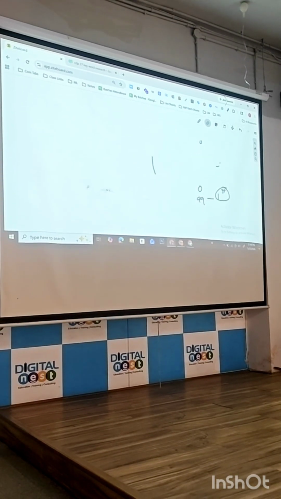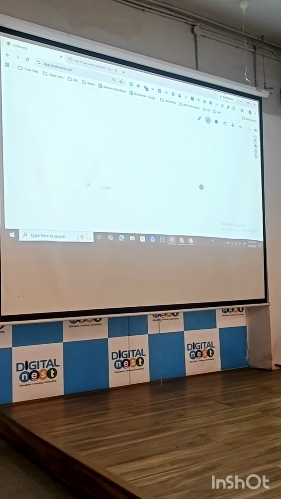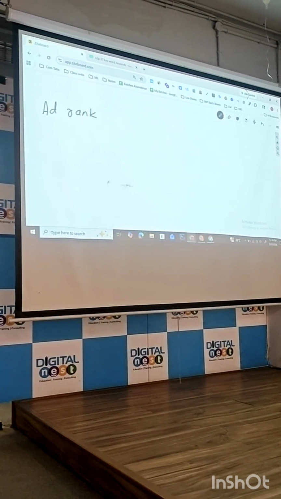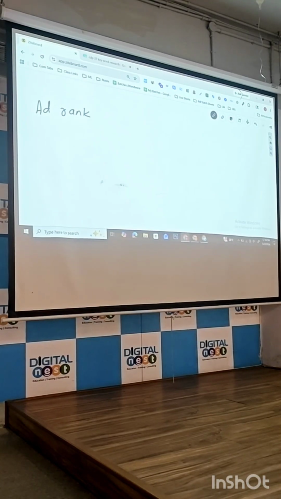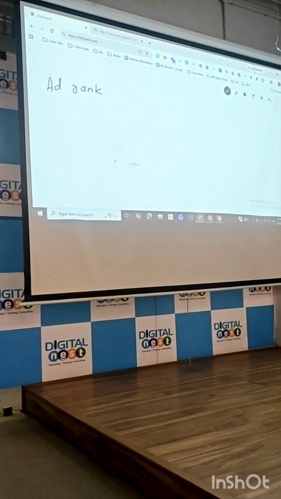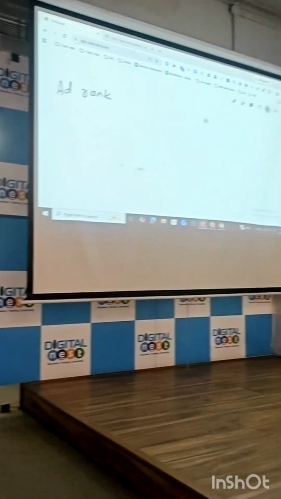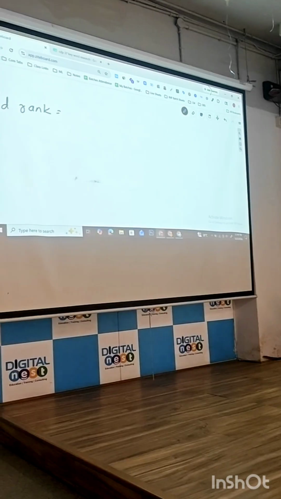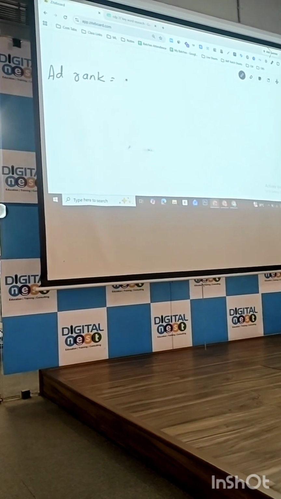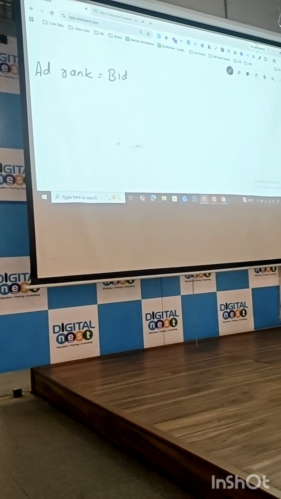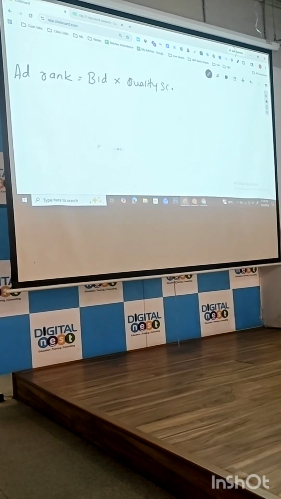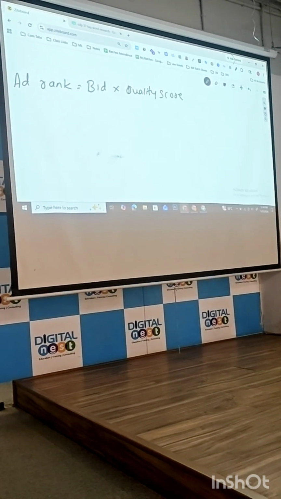So in Google also you will have marks. It's called ad rank. Ad rank is the only factor which decides who will rank first, who will rank second, who will rank third, and who will rank fourth. Okay. Now, how is ad rank calculated? Ad rank is always calculated as bid into quality. This is the formula for ad rank.